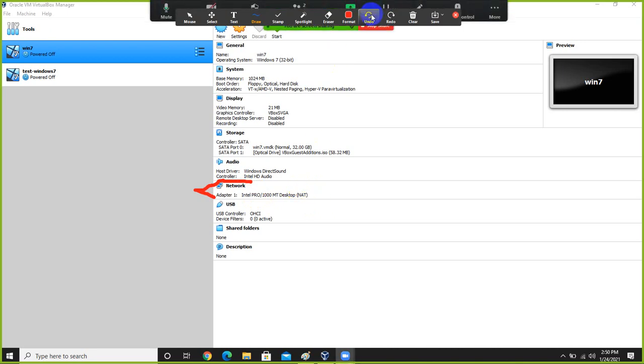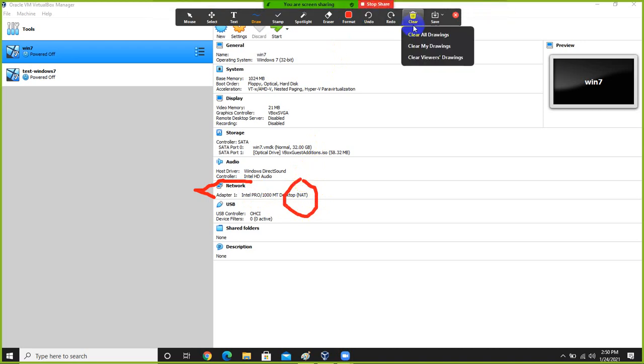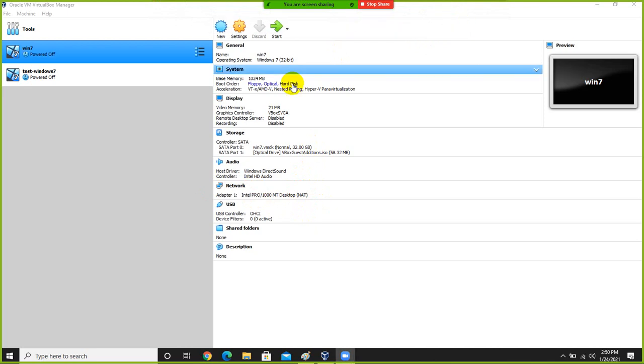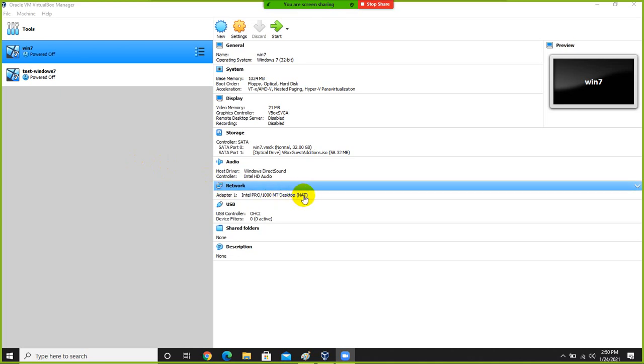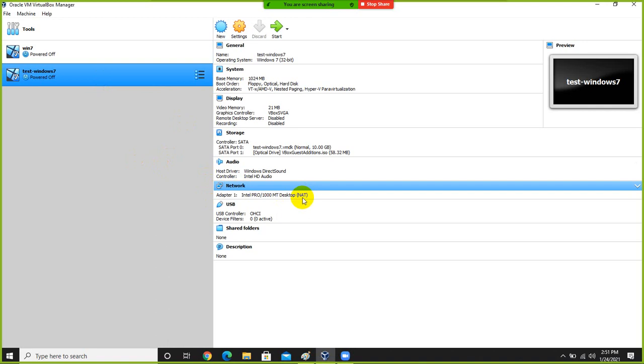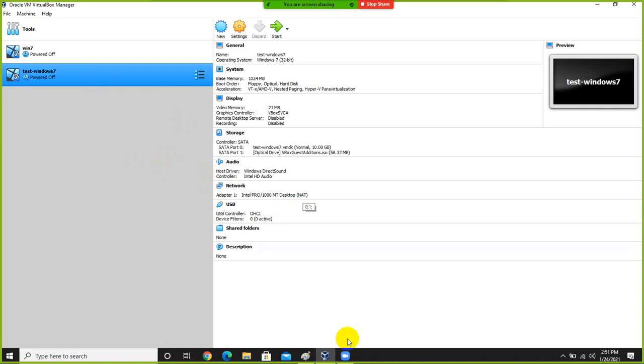Let me undo. You can see this is connected to NAT. By default, when we create a virtual machine in VirtualBox, the virtual machine network adapter is connected to NAT. And if I check the network connectivity of another virtual machine, you can see it is also connected to NAT.